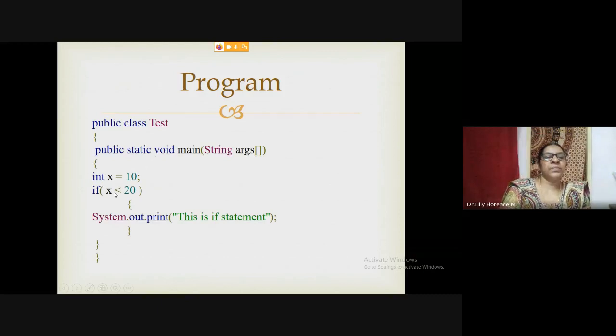This is a simple example I have given here. int x is equal to 10. If x less than 20, we are checking. This is our condition. The condition will be created by using a relational operator, or we can use an expression also here. So if x less than 20, in our case the value of x is 10, so the result will be true. It is less than 20, so it will print this is if statement. If suppose it is more than 20, it will not print this statement and it will come out from the if statement.